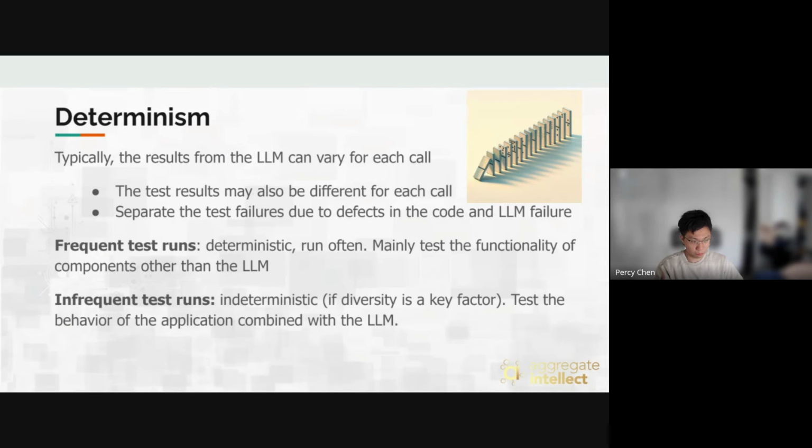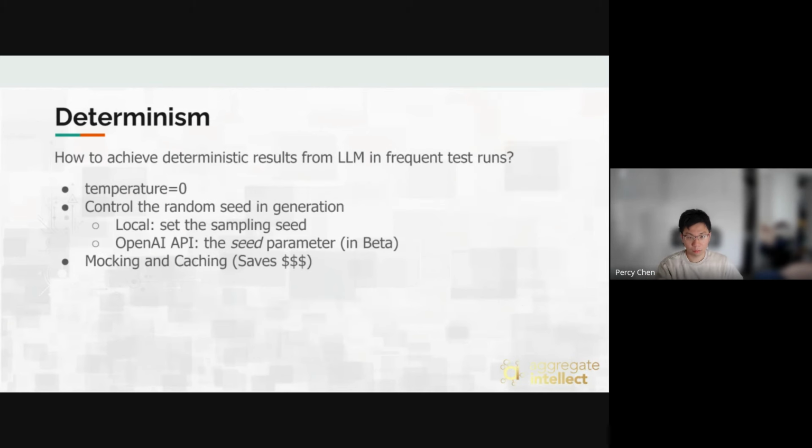And sometimes we will need to test the entire system because there may be a change from OpenAI, or we have aggregated enough small changes in the code where the entire system may behave differently. So that's the infrequent test runs. The infrequent test runs are very easy, right? We just test the system as is, hit the OpenAI API, and that's it.